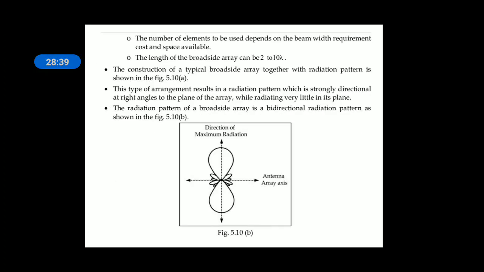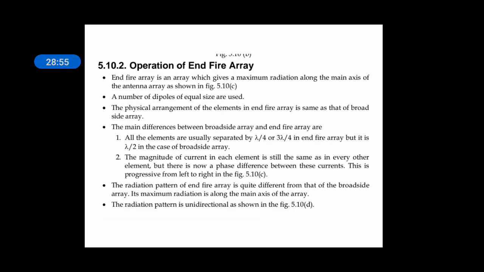And the radiation pattern is maximum at right angles, whereas very little in its plane. In its plane or along the axis of the antenna it is very less, whereas perpendicular, or at right angles to the antenna plane, it's more. End fire array is just the opposite of broadside. In broadside array, the radiation is more on the broader side or right angles of the plane, whereas in end fire array, there is more radiation along the axis, and less radiation along the broader side,